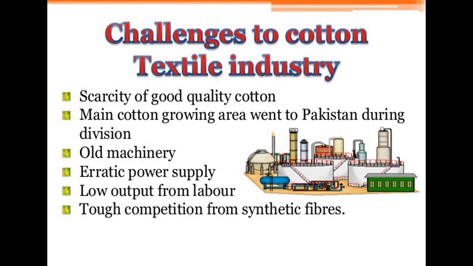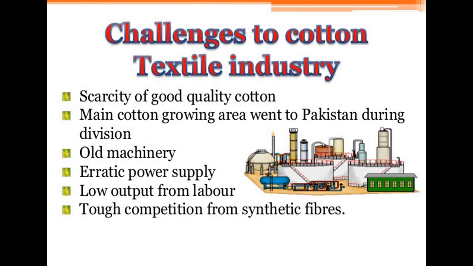First of all, there is scarcity of good quality cotton. Now they don't have the good quality that it was 40 to 50 years back. Now they are using chemicals and fertilizers to make the cotton grow, but it is not of that good quality. Now the major part has gone to Pakistan. They are using old machinery.